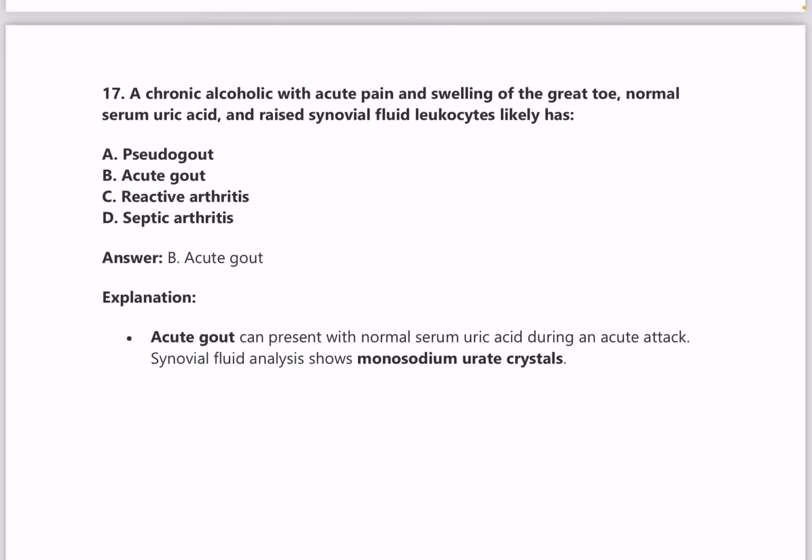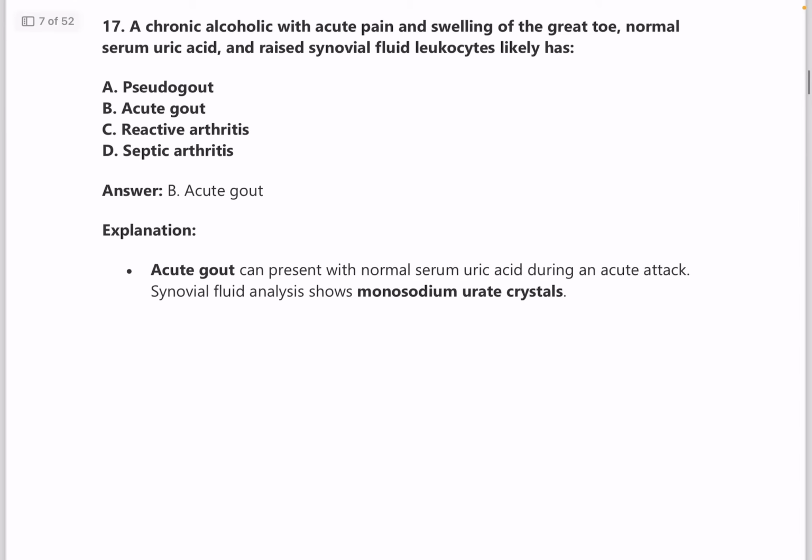Next one, a chronic alcoholic with acute pain and swelling of the great toe, normal serum uric acid and raised synovial fluid leukocytes likely has? Answer is acute gout, because acute gout presents with normal serum uric acid levels during an acute attack, and synovial fluid analysis shows monosodium urate crystals.